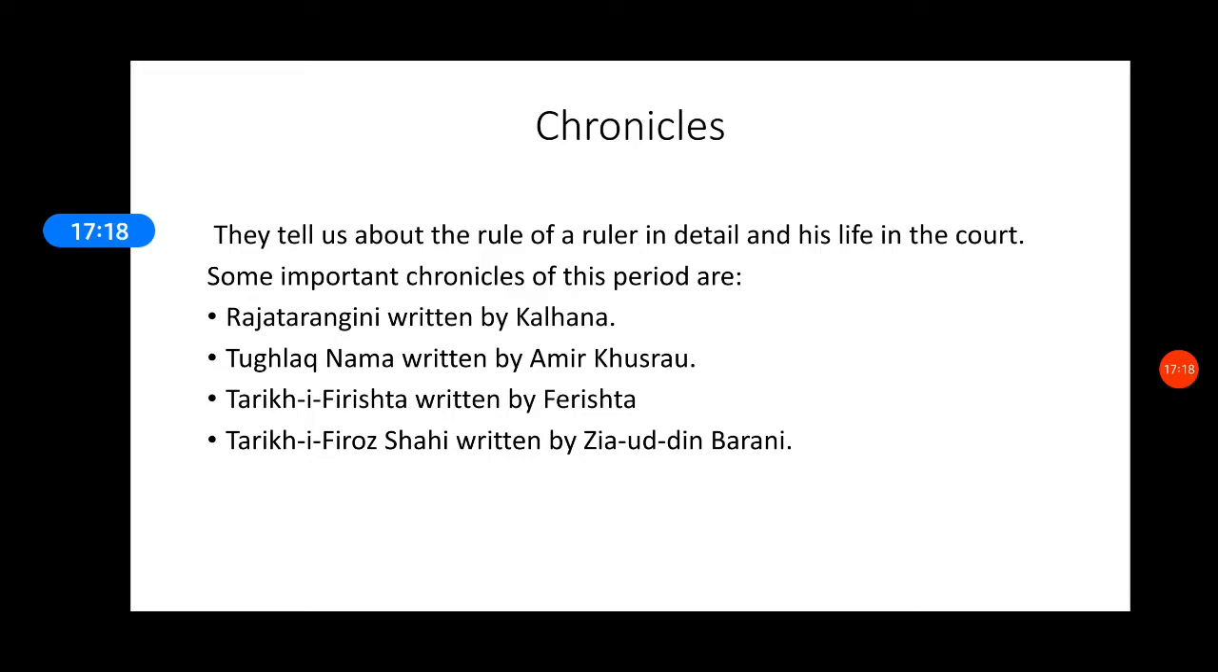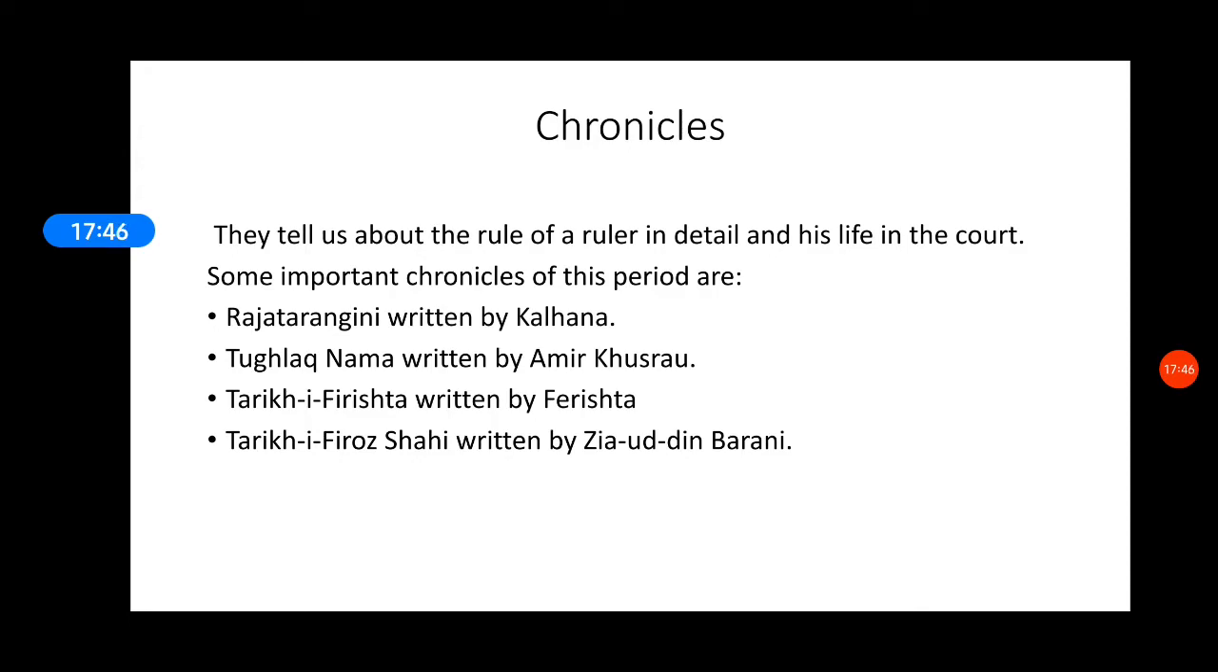Chronicles tell us about the rule of a ruler in detail and his life in the court. Like you might have seen in historic movies, Akbar was a king, he had a court. It is coming in the upcoming chapter also. How do we know that kings were in the court and they did justice? Because we read history. There are sources present that they made justice to people. So let us go through what the major chronicles are.